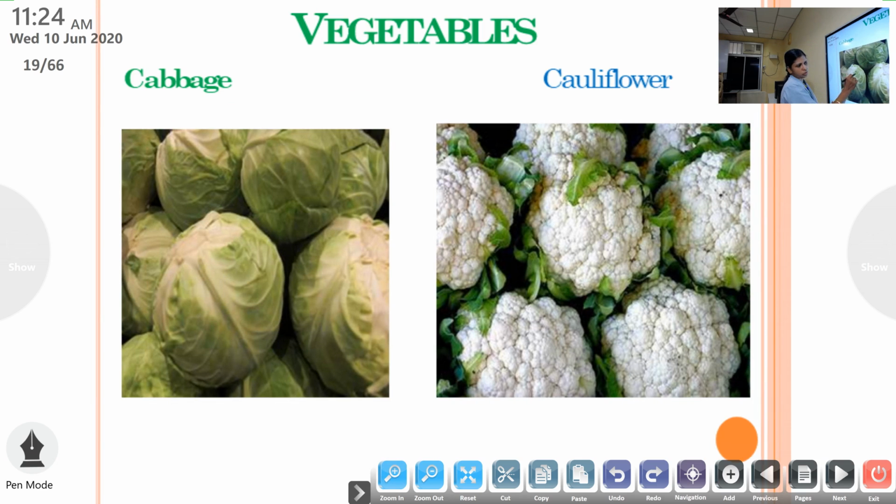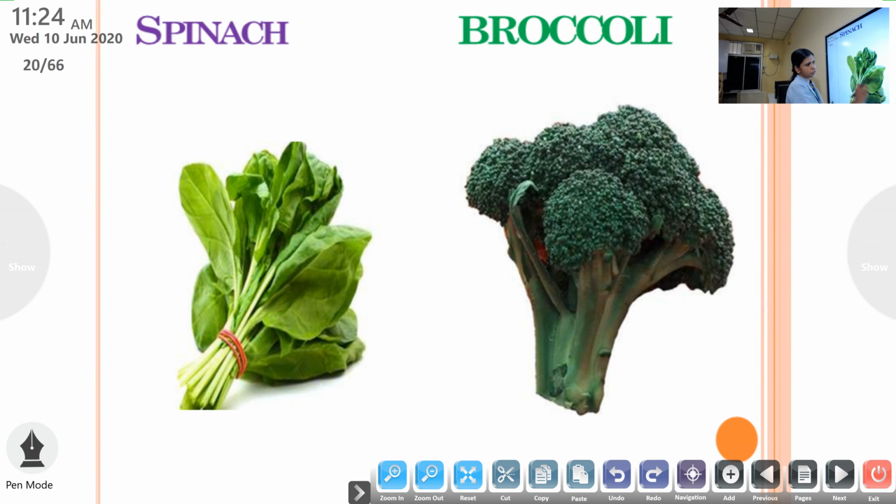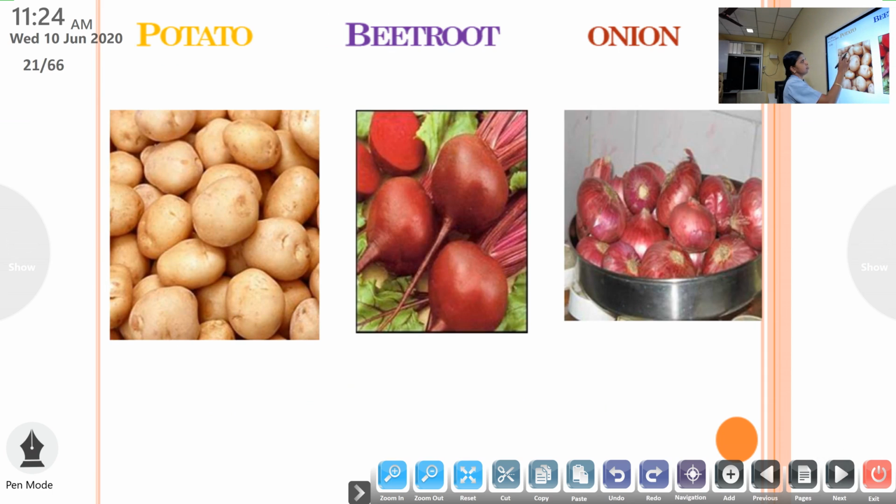This is cabbage. This one cauliflower. This is spinach. This one broccoli. Then this is potato. This one beetroot. This one onion. All these are various vegetables that we use in our daily life.